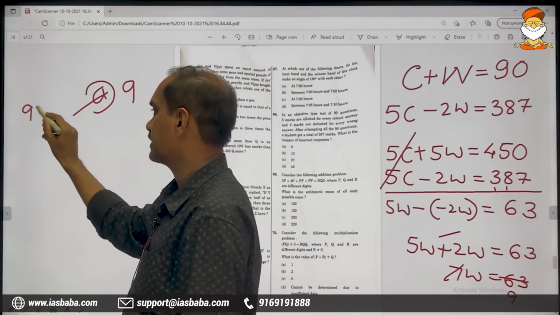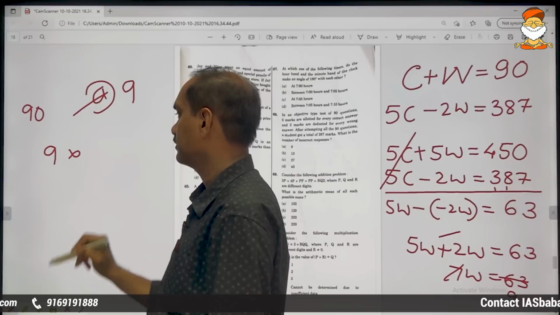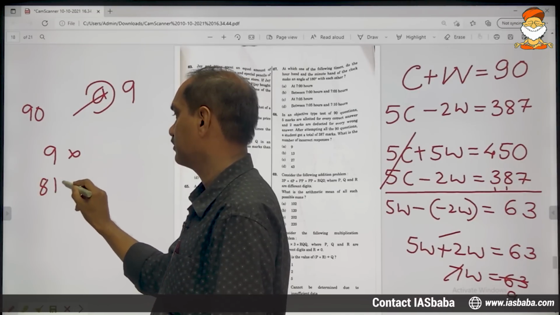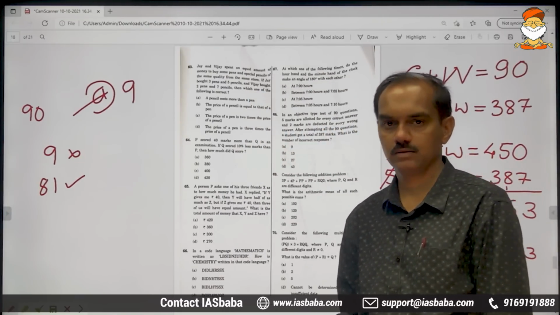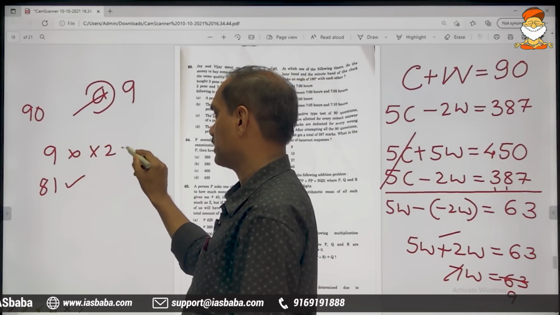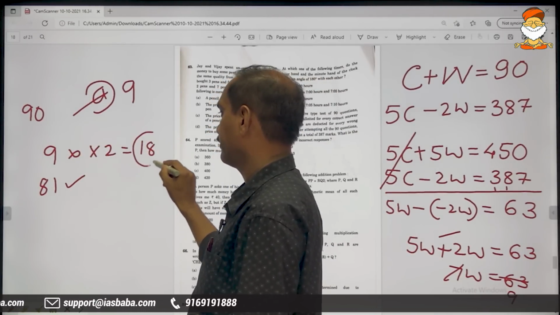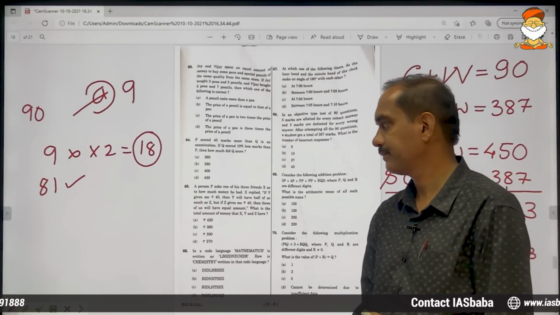Total number of questions 90. 9 questions incorrect, meaning 81 correct. 81 correct, 9 incorrect, total 90. So for every wrong answer, he will be losing 2 marks, meaning he has lost 18 marks.